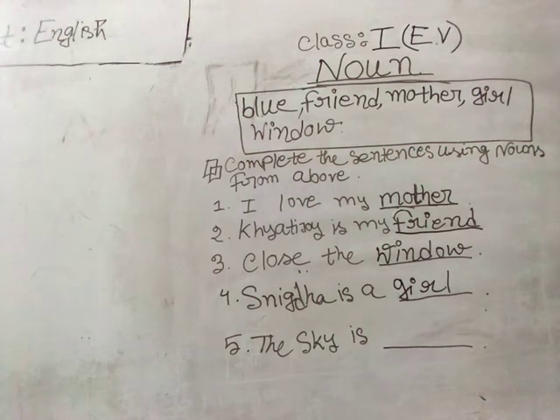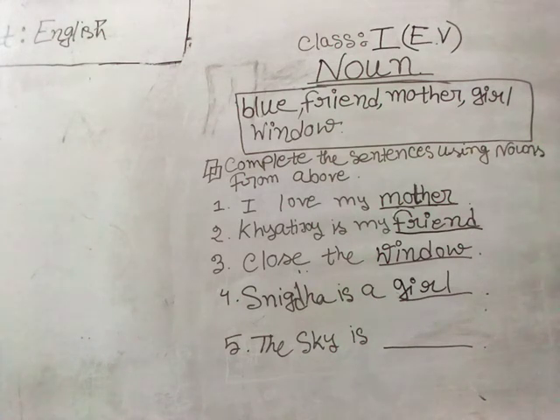So here we have already mentioned mother in number 1, then friend in number 2, then we have put window for line number 3, and we also put girl for line number 4. So here the last one is the sky is dash. That means the sky is what? I repeat, the sky is friend? No. The sky is mother? Can't be. The sky is girl? It's too much weird. The sky is window? It's very much odd.